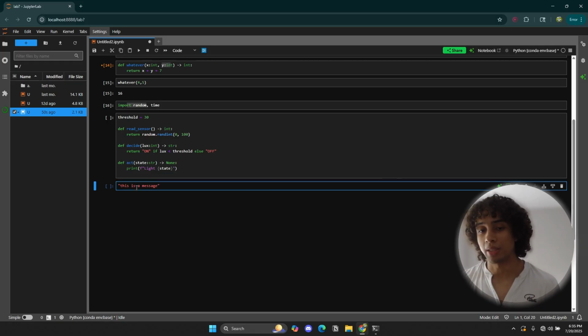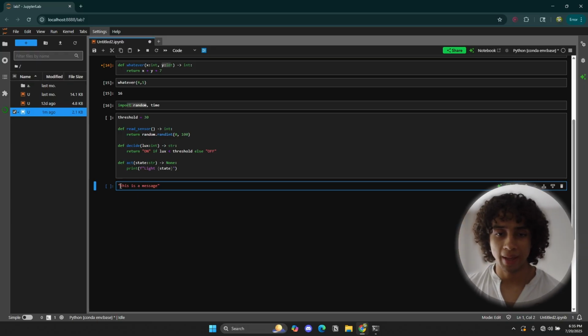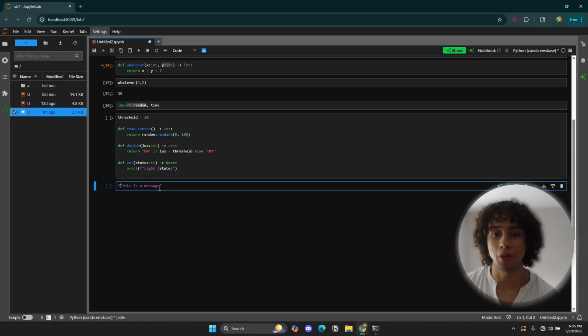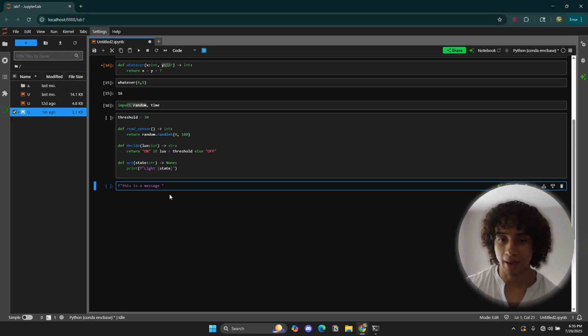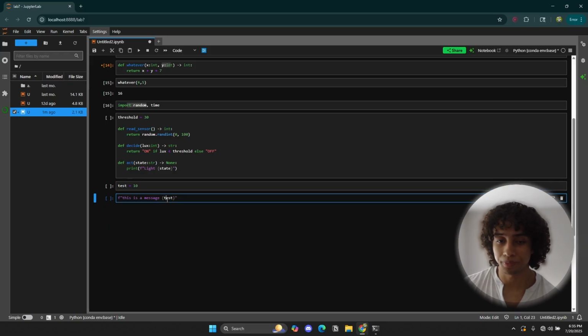What's interesting about a string is that you can input a variable inside of the string. The f allows us to do that. Let's call our variable test, and say that test is equal to 10. Let's just put this number inside.